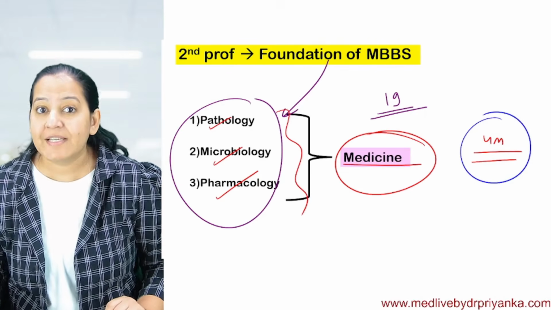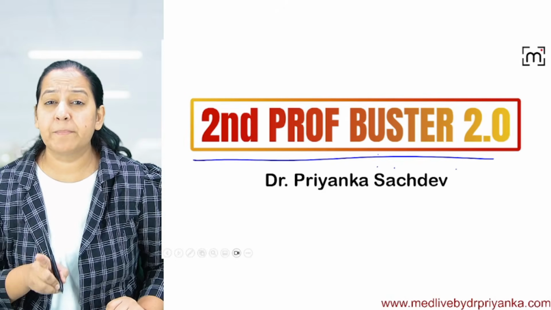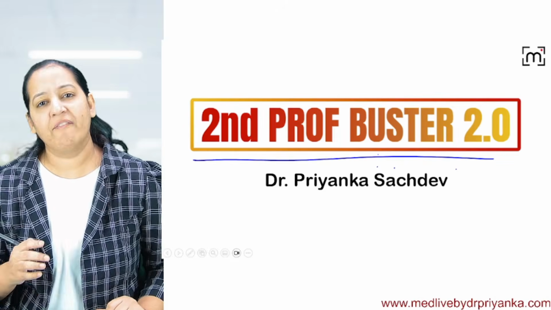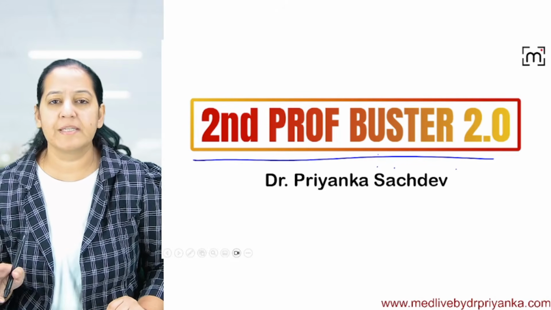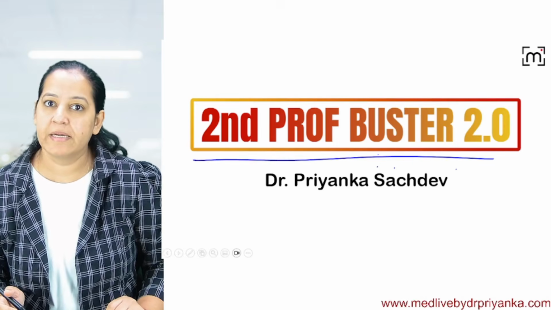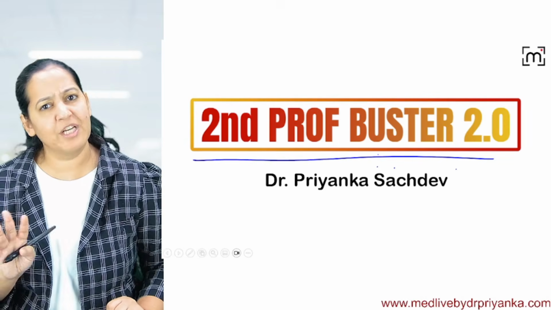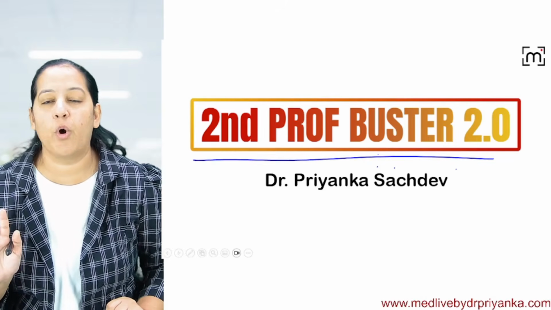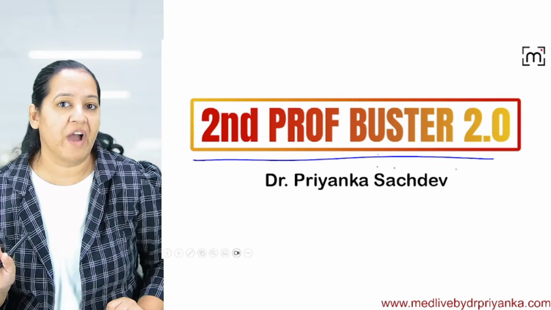So in this batch, Second Prof Buster 2.0, I will provide you a disciplined, structured schedule. I will give you a pre-handed schedule in which the course of the three subjects, 100% syllabus, is going to complete in 4.5 months. Along with me, if you are coming live on the structured days, just for 2-3 hours, 7:30 onwards, maximum 2.5 hours, and it is not daily, it is 4 to 5 days a week.